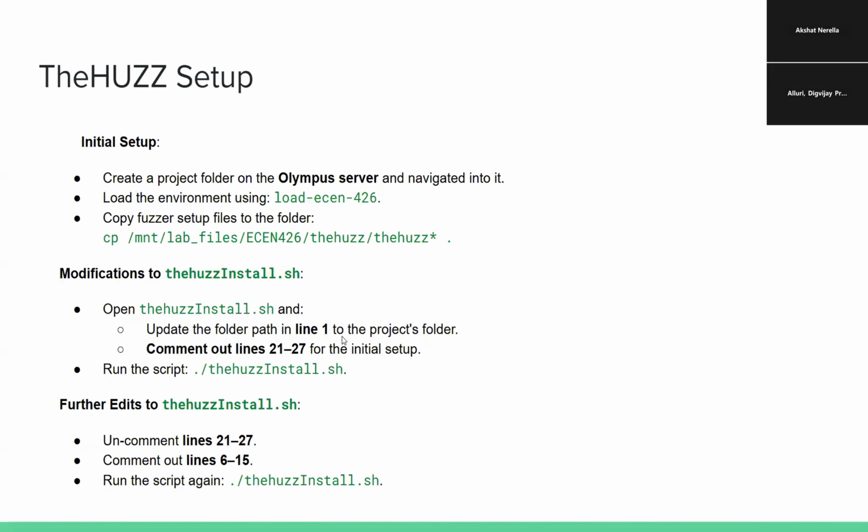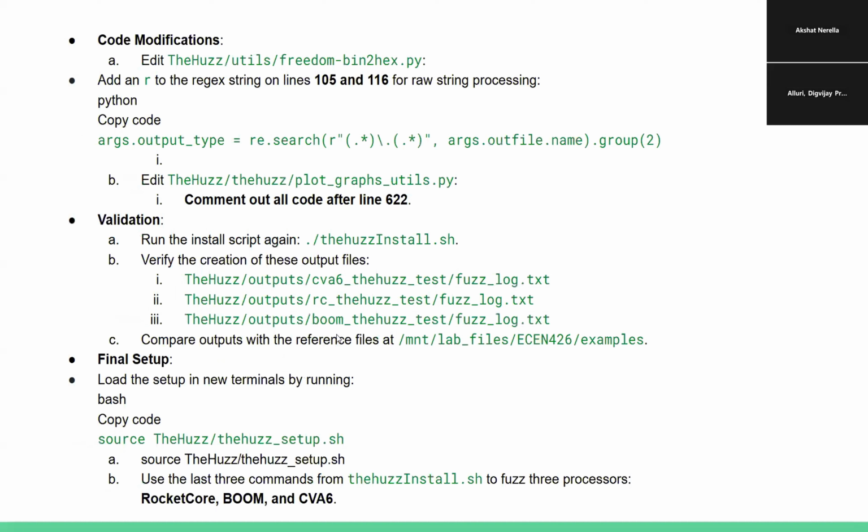And the next one is to uncomment lines 21 to 27 and comment out lines 6 to 15 and run the script again. And you add a couple of letters, which is basically over here. You add an R to lines 105 and 116 so that the code actually reads it properly and runs it.